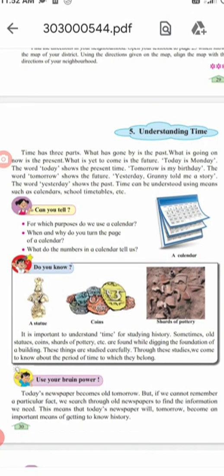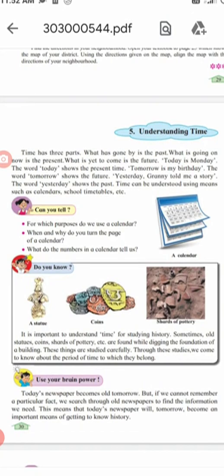The past means which is already over, which is already gone. Present means which we are living now. And what is yet to come, that is tomorrow, that will be the future.